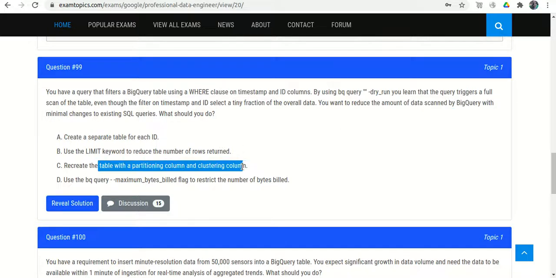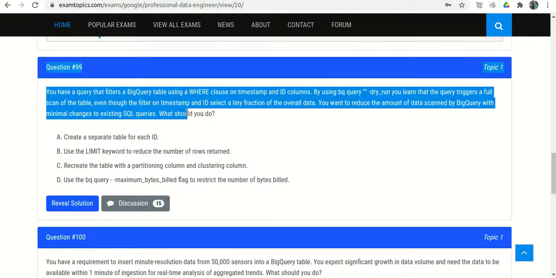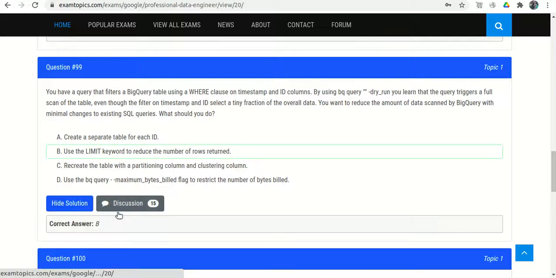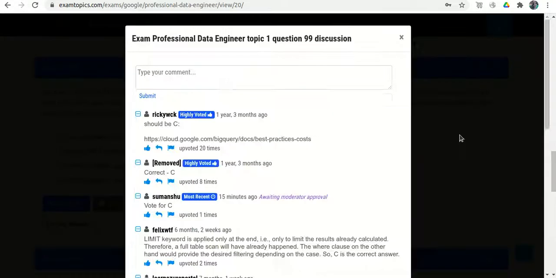Create the table with a partition column and clustering column. That looks perfectly okay. If we create a partitioned table, then when we use the WHERE clause, like where the timestamp or the year is 2015 to 2016, it will scan only that partition, not all the rows. So option C is perfectly okay. Use the bq query maximum bytes billed flag to restrict the number of bytes billed. This is also wrong. So the correct option is C. Option B is wrong, option C is correct.